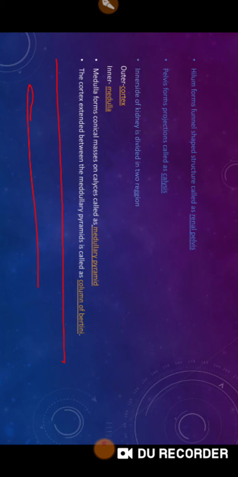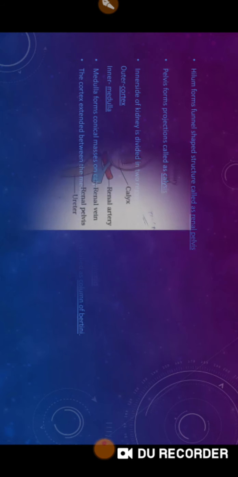Right, hilum, funnel shaped structure. Hilum forms projections, calyces. Two regions of the kidney, cortex and medulla. Medulla forms a conical mass. Over the calyces is the medullary pyramid, and cortex extended between the medullary pyramids is the column of Bertini.